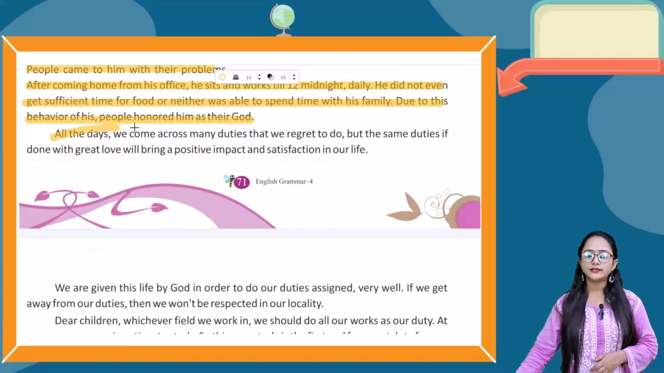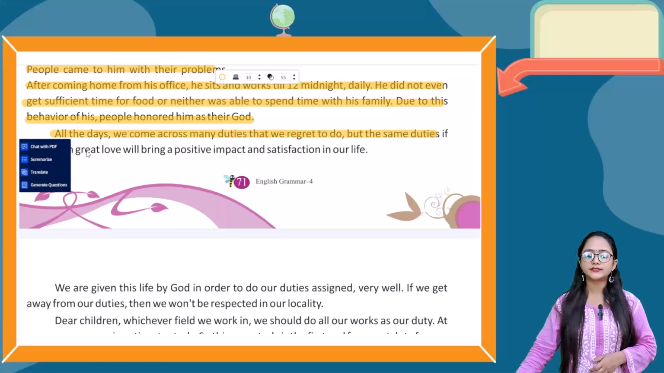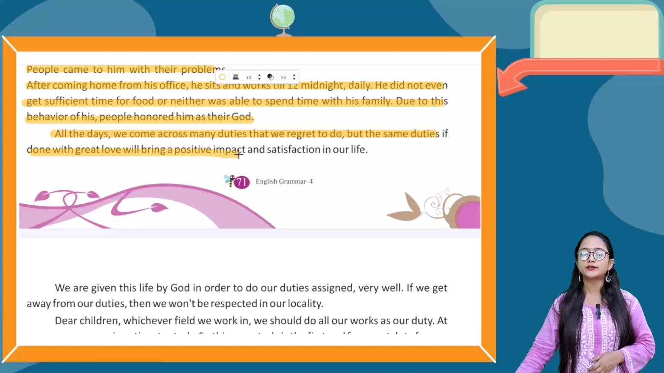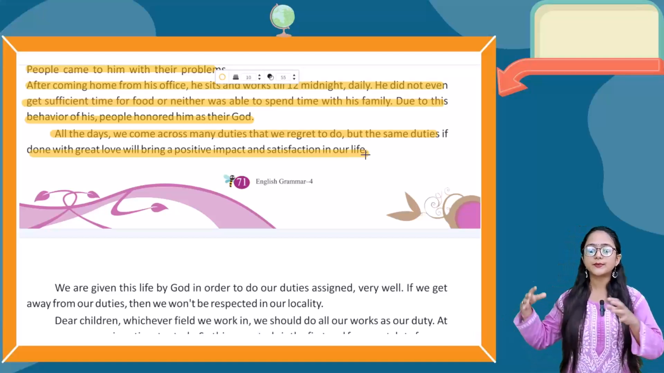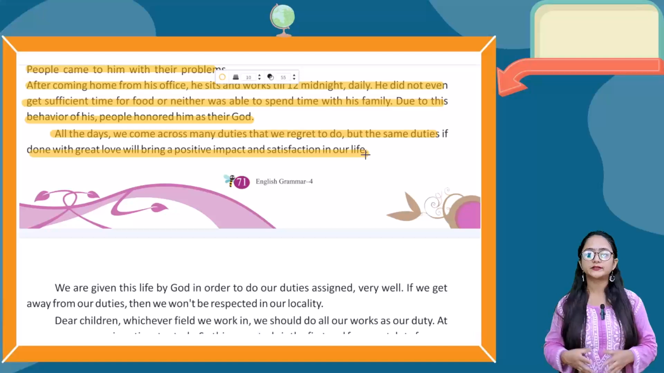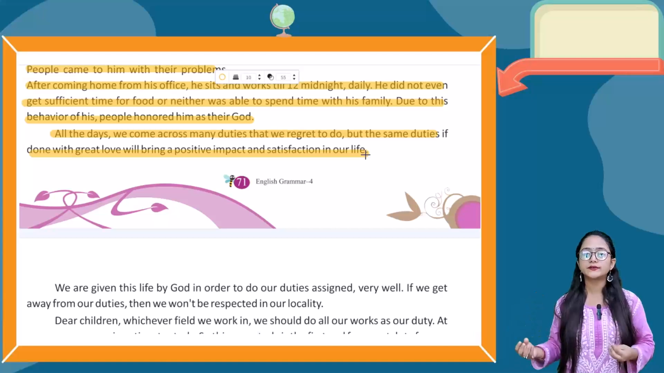Now, all the days we come across many duties that we regret to do, but the same duties, if done with great love, will bring a positive impact and satisfaction in our life. So it is saying that all the days we come across many duties that we regret to do, but the same duty, if we do with great love, it will bring what? It will bring a positive impact and the satisfaction in our life. Okay.